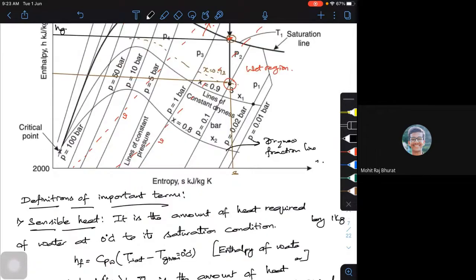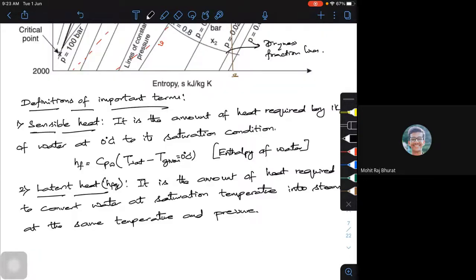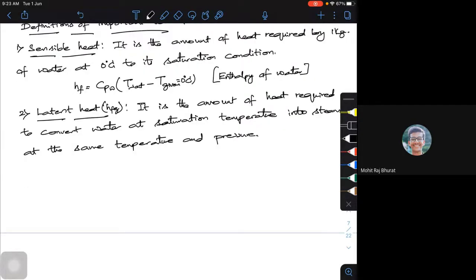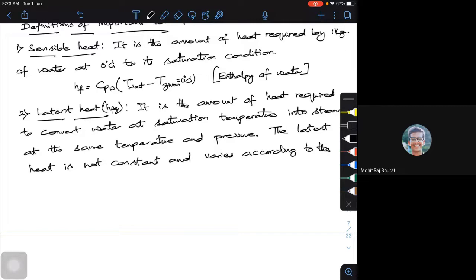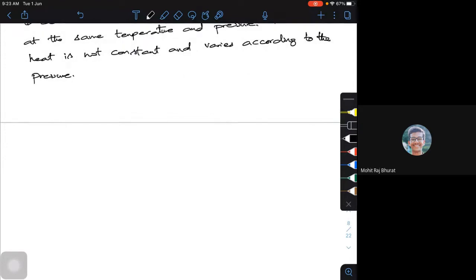The latent heat is not a constant and varies according to the pressure. If I have a higher pressure, I will get a higher hfg. If it is a lower pressure, I will get a lower hfg. Okay. Next definition. Is it clear? The third one, dryness fraction.